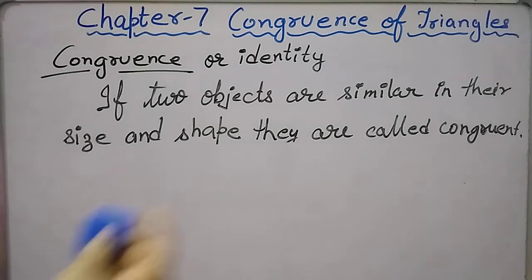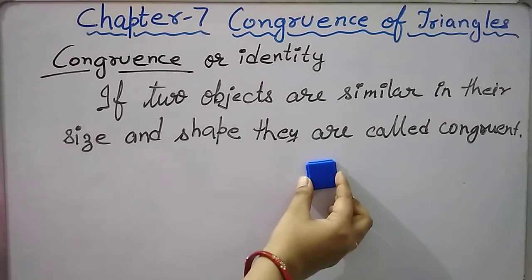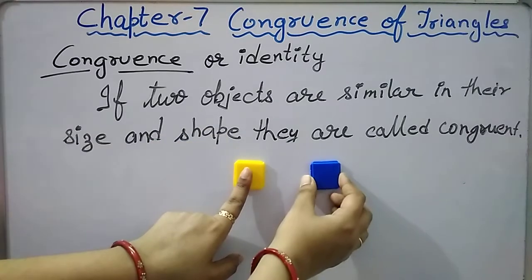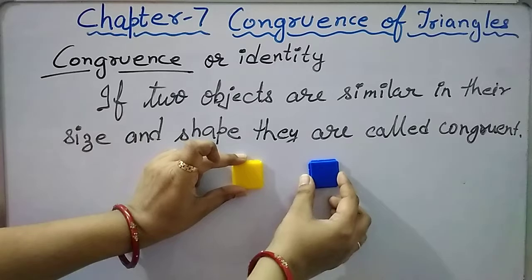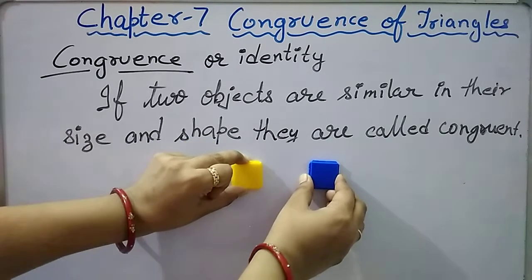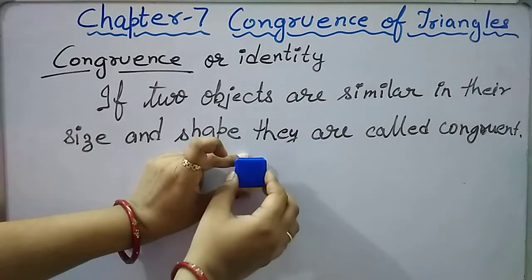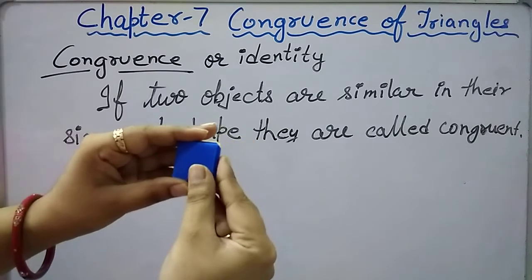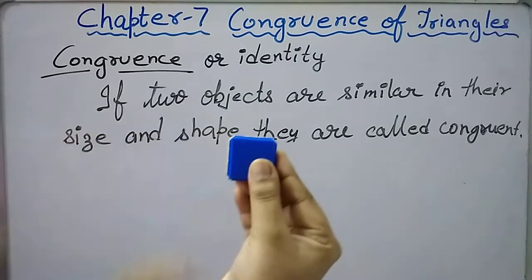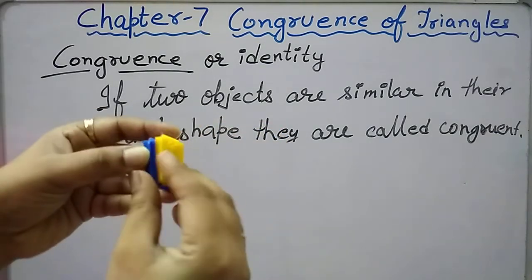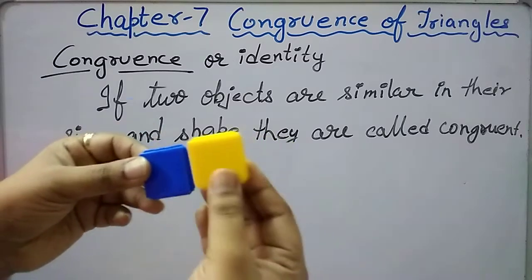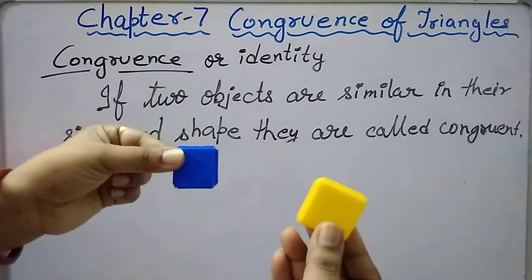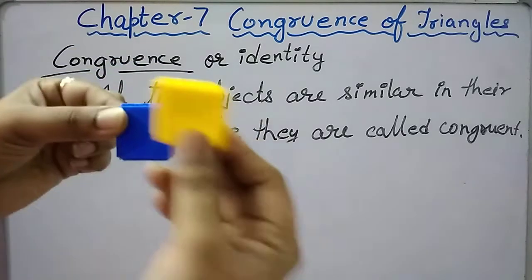For an example, if we take this block and then another block, both of them are same in their shape and in their size. So what happens when I pick up the blue block and superpose it over the yellow block? It will overlap it completely because they have same shape and same size. Hence, they are said to be congruent. Now, these two blocks are congruent to each other. This yellow block is congruent to this blue one, and the blue one is congruent to this yellow one.